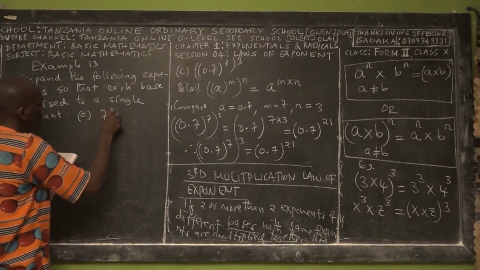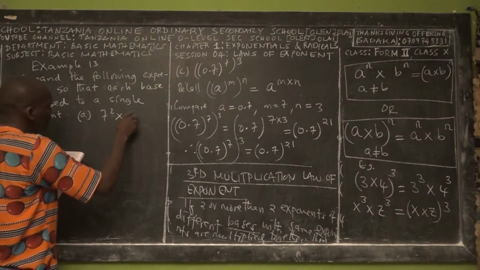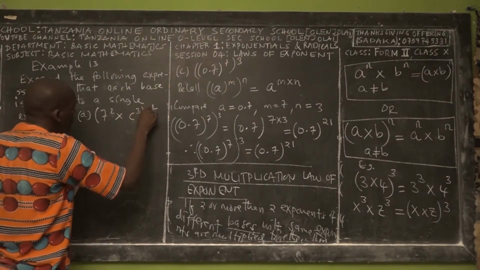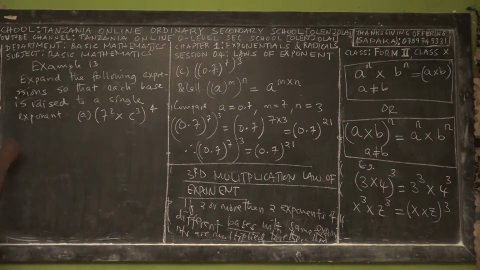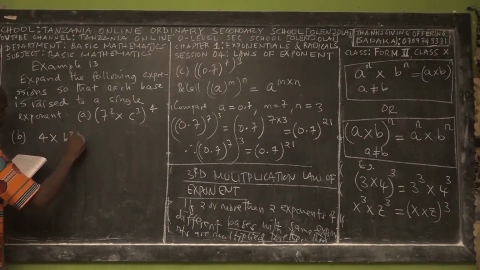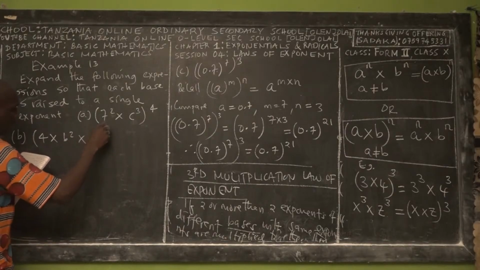A: 7 to the power 2 times C power 3, all to the power 4. Then B: 4 times B times C, cubic, power 3.